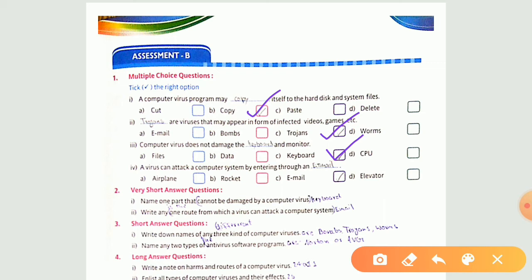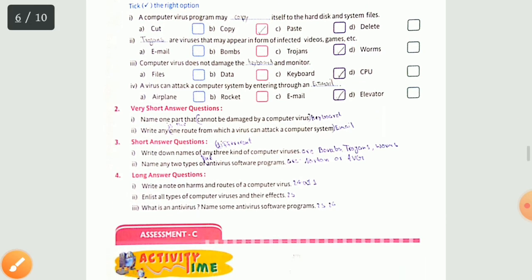See the fourth one, a virus can attack a computer system by entering through an email. The answer is C part, email. Okay, moving on to our very short answer question. See the first one.